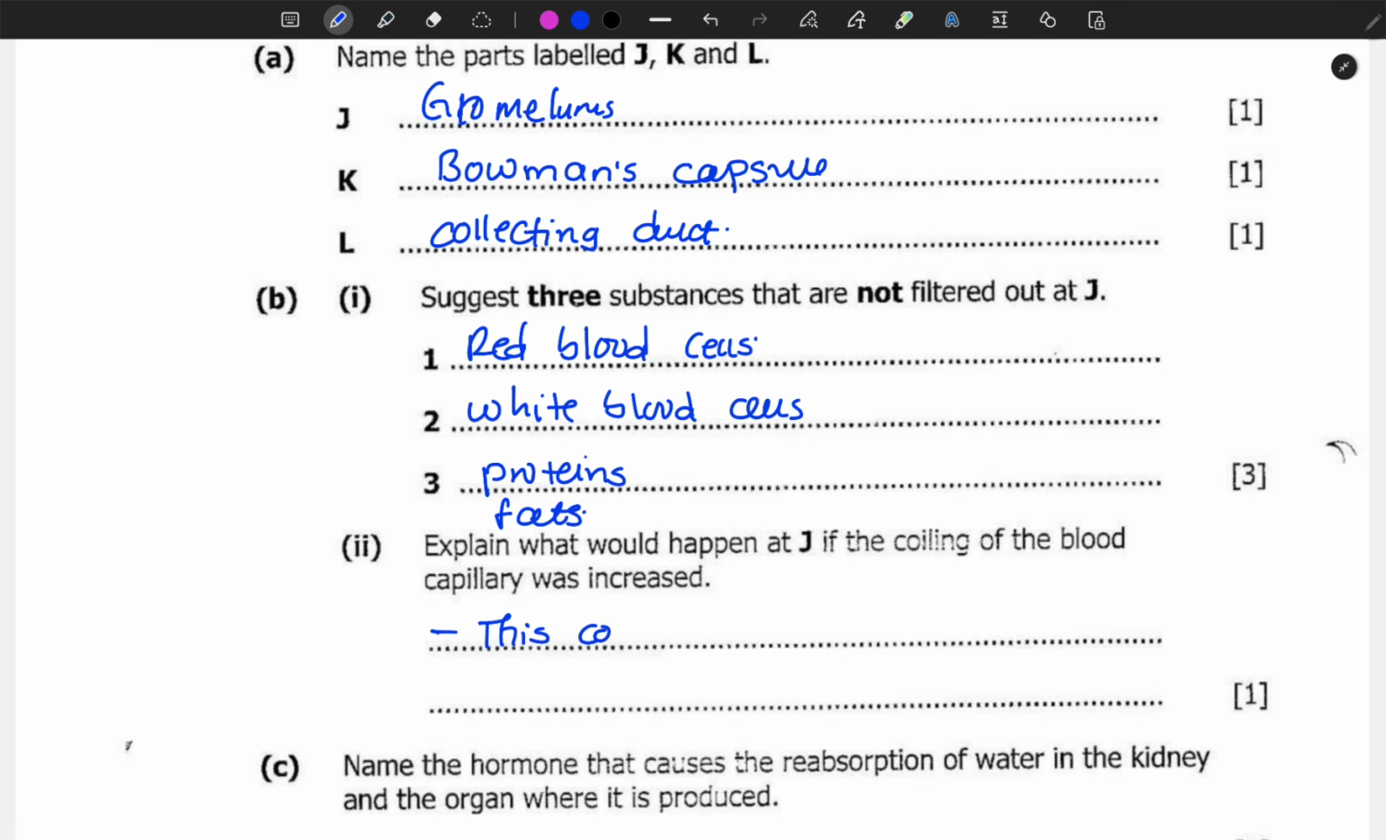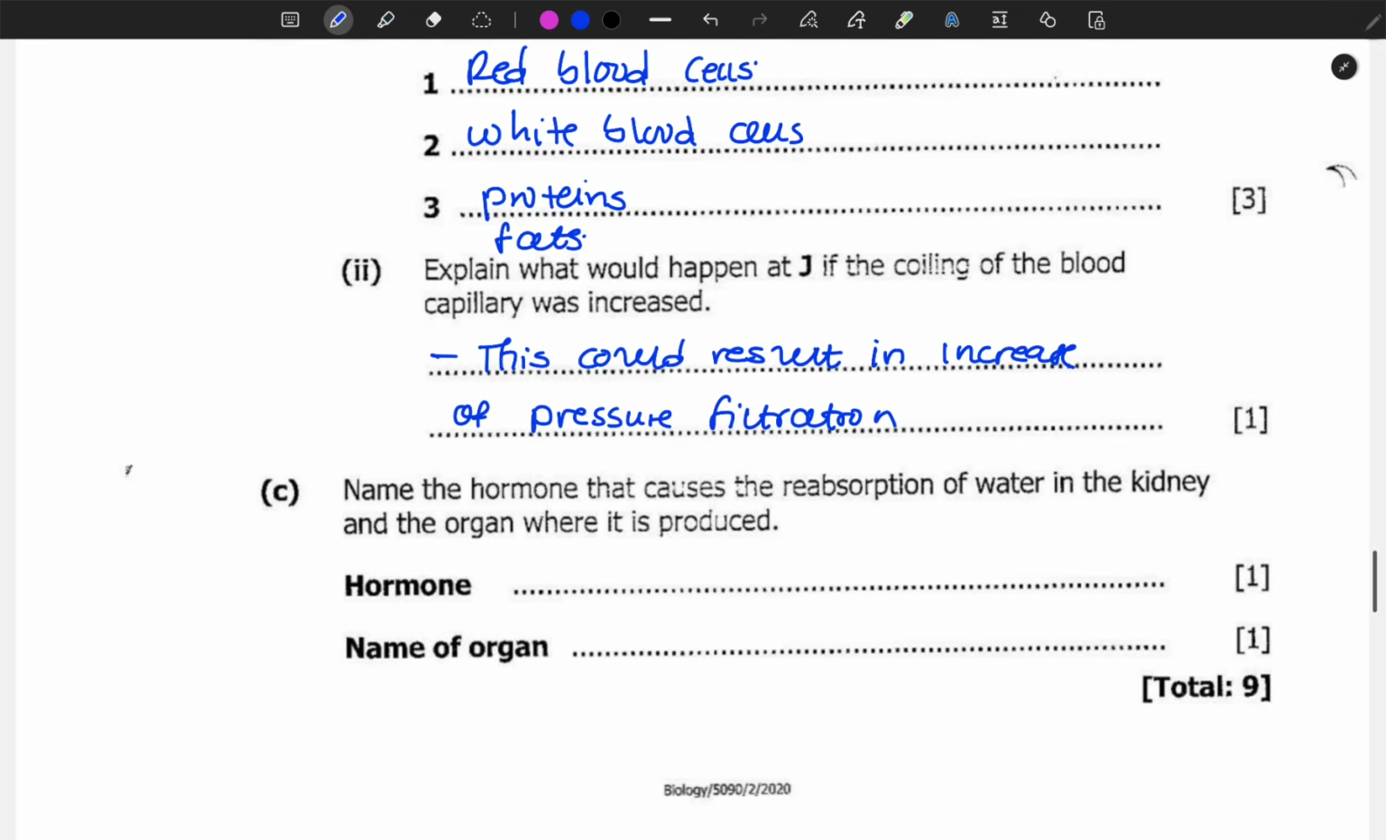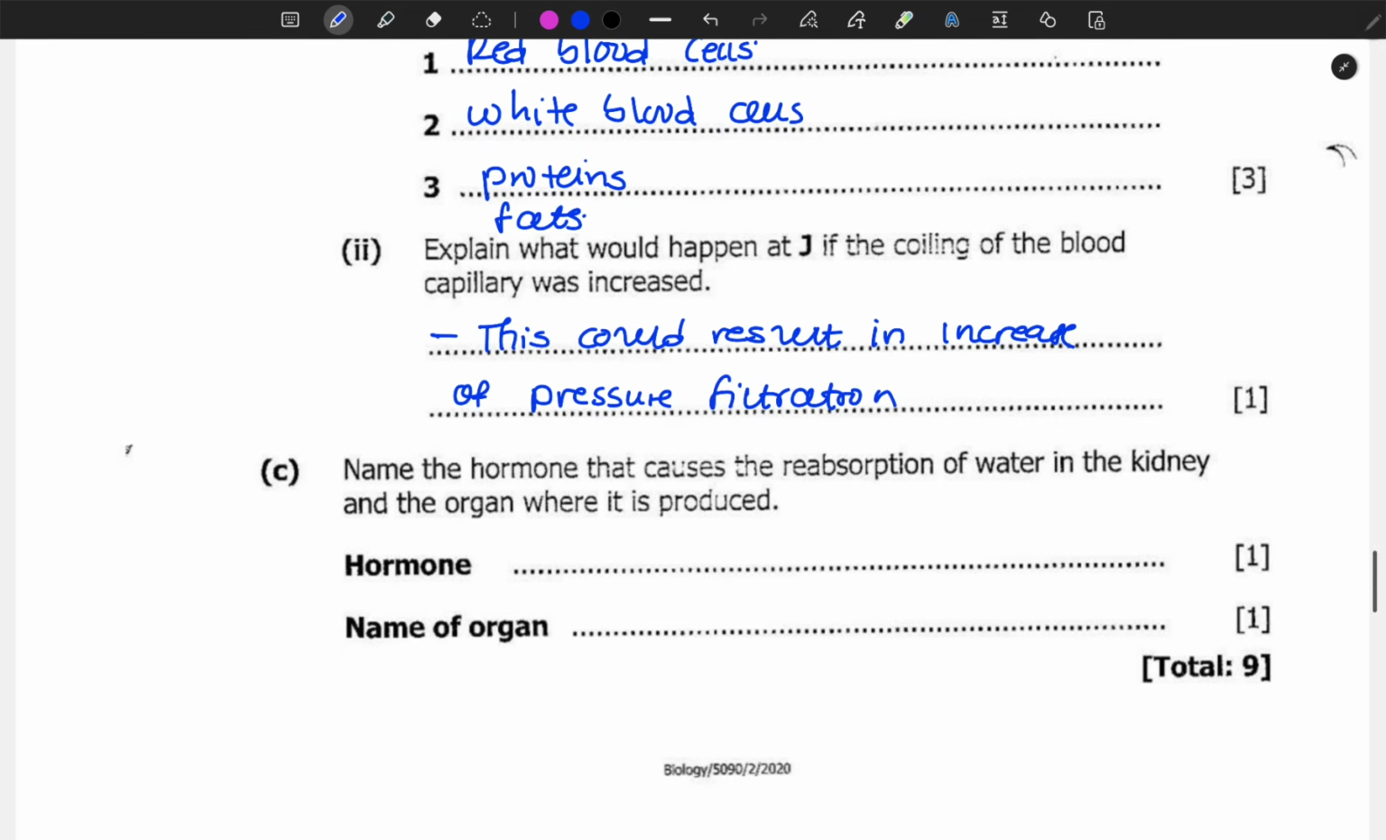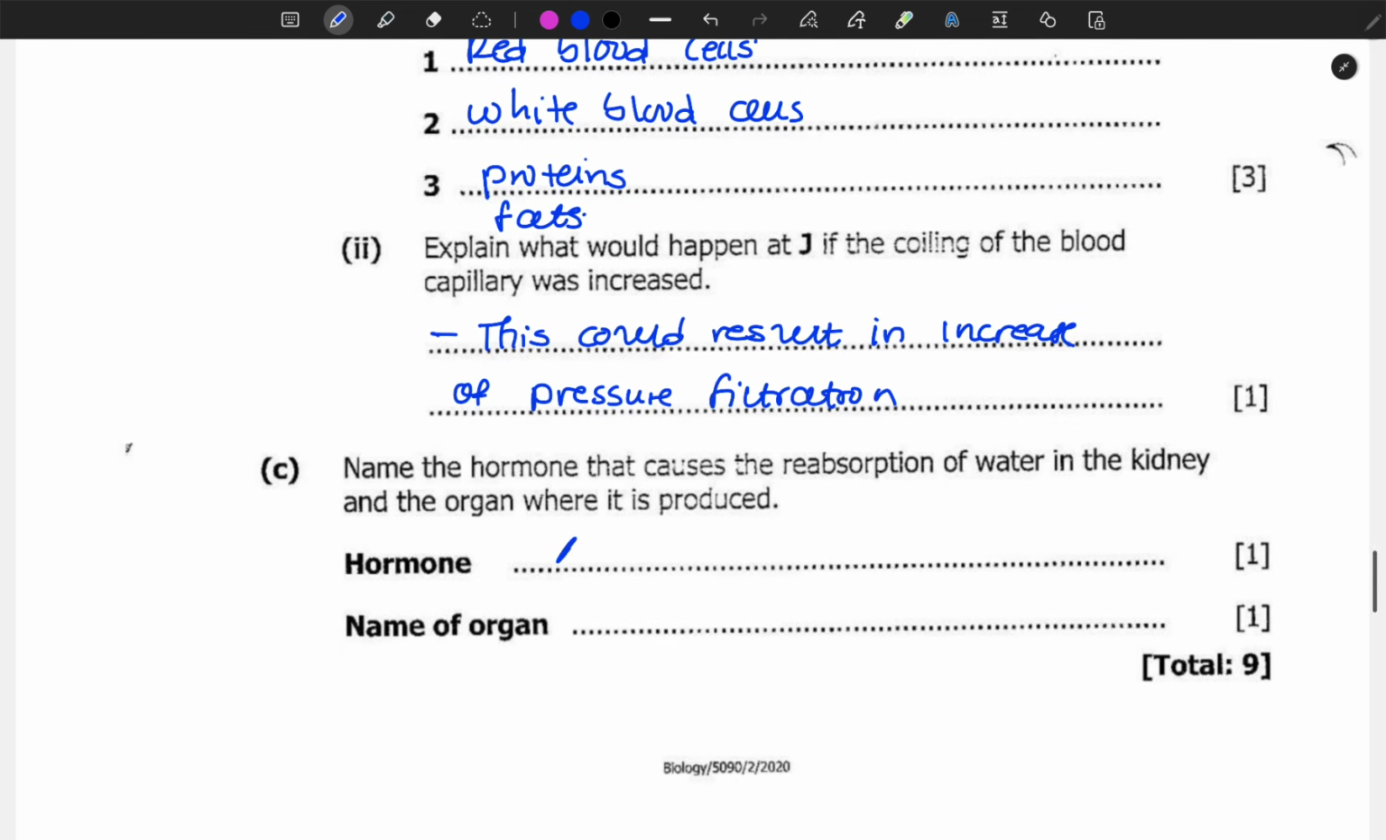Explain what would happen at J if the coiling of the blood capillary was increased. This could result in an increase of pressure filtration. Now name the hormone that causes the reabsorption of water in the kidney and the organ where it is produced. That is ADH, antidiuretic hormone. The organ is the brain, to specify, the pituitary gland.